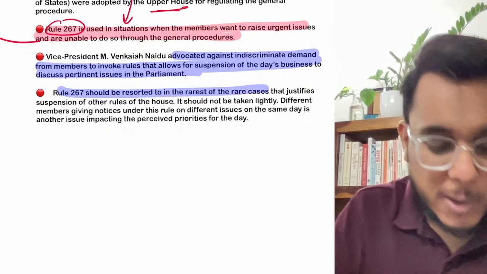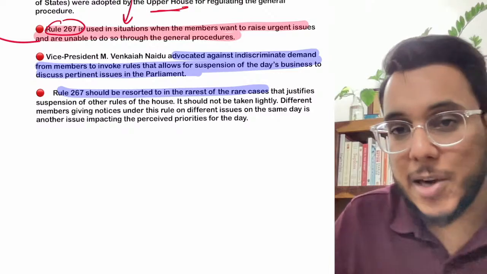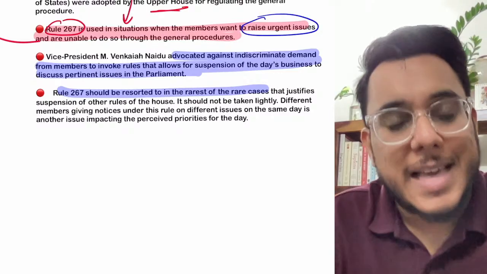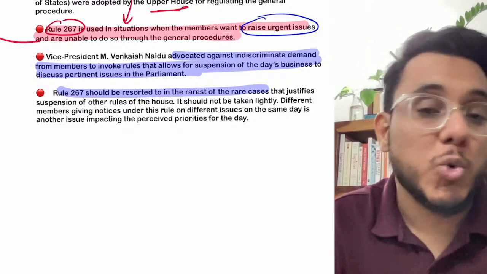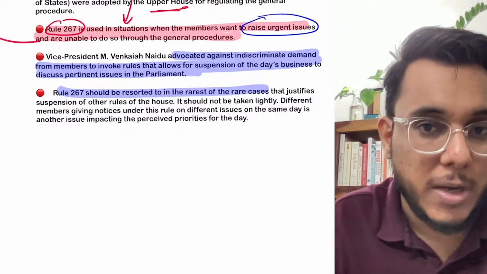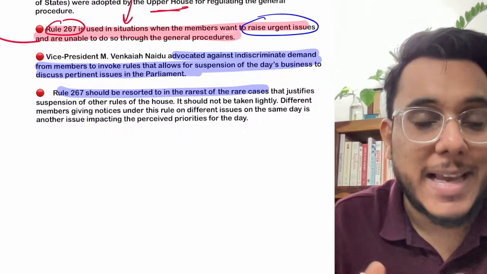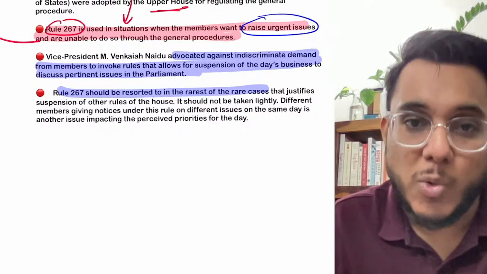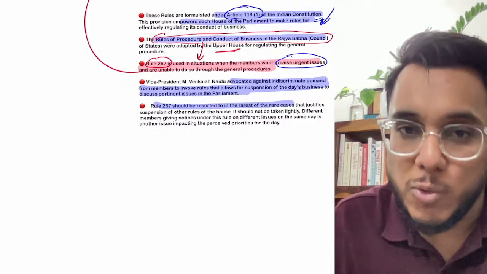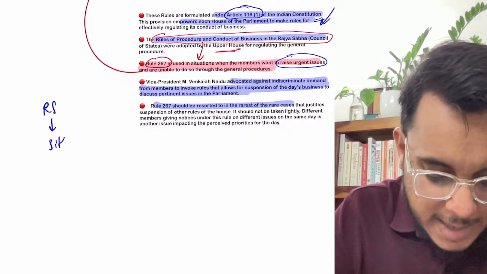So guys, rule 267 is used in extraordinary circumstances. So basically, suppose there is some kind of an urgent issue that has happened in the country. This is an issue which might impact the national security, might impact the sovereignty. Clear? So this particular issue can be raised by bringing the rule number 267. Now guys, understand, I'll tell you how generally a house works. So let's say that today the Rajya Sabha's sitting is scheduled.